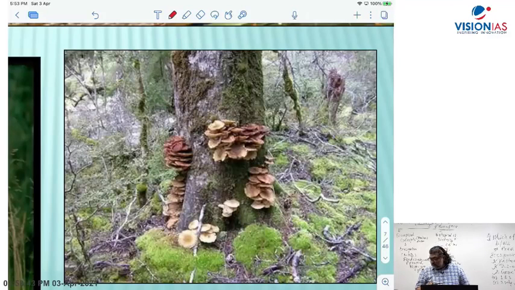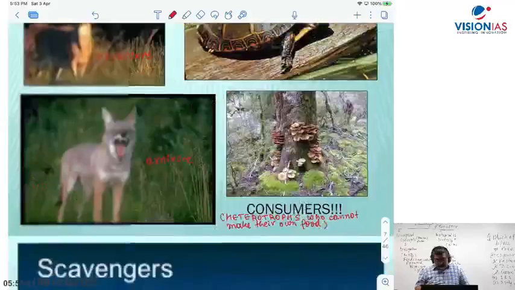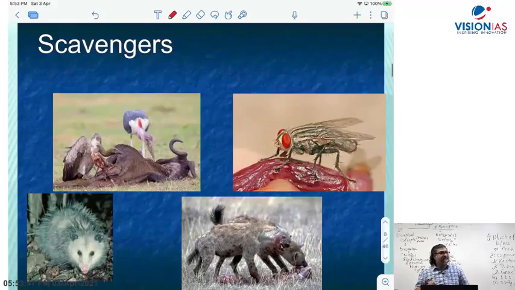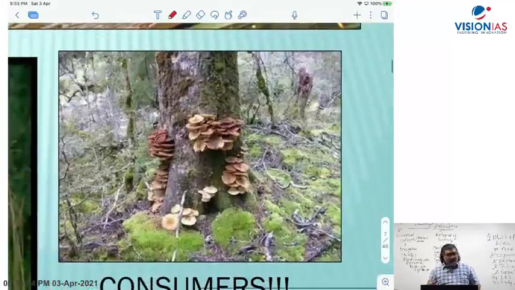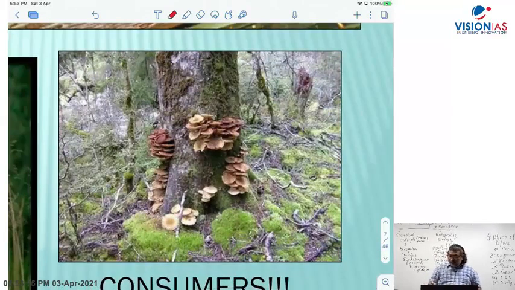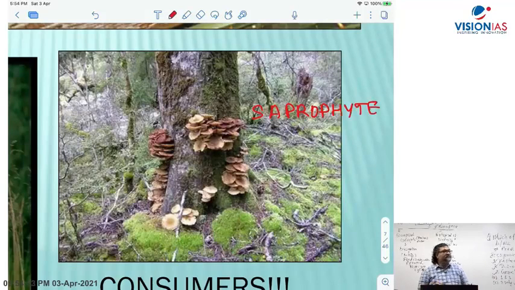Mushrooms and fungi are called saprophytes. They break down the organic molecules into simpler ones and get the energy.